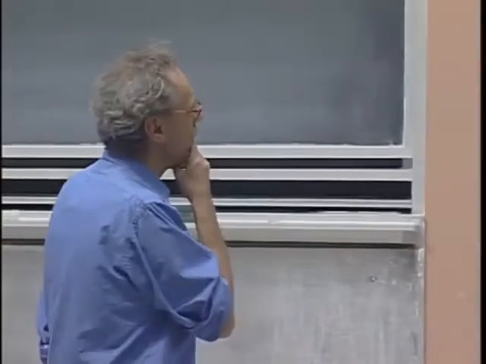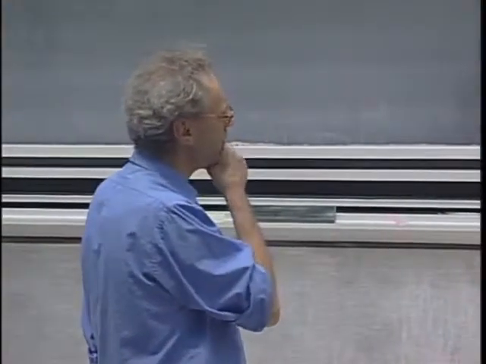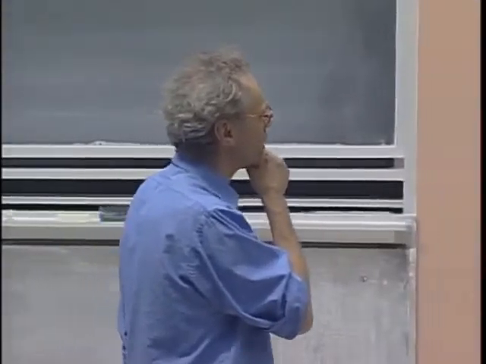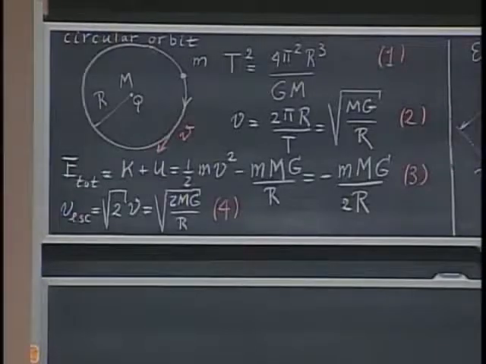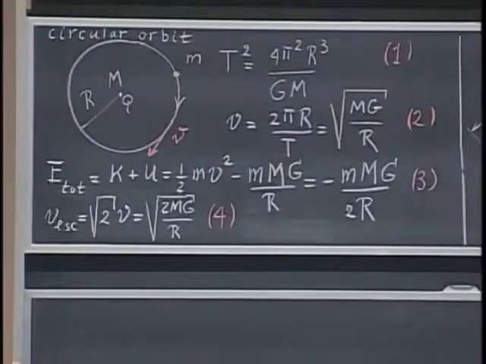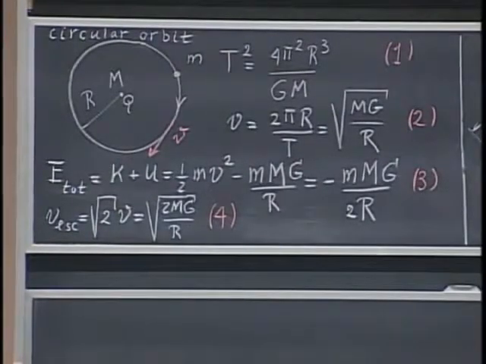Then we have the conservation of mechanical energy. The sum of kinetic energy and potential energy is a constant, is not changing. You see there first the component of the kinetic energy, which is the 1/2 mv squared, and then you see the term which is the potential energy. We have defined potential energy to be 0 at infinity, and that is why all bound orbits have negative total energy. If the total energy is positive, the orbit is not bound.